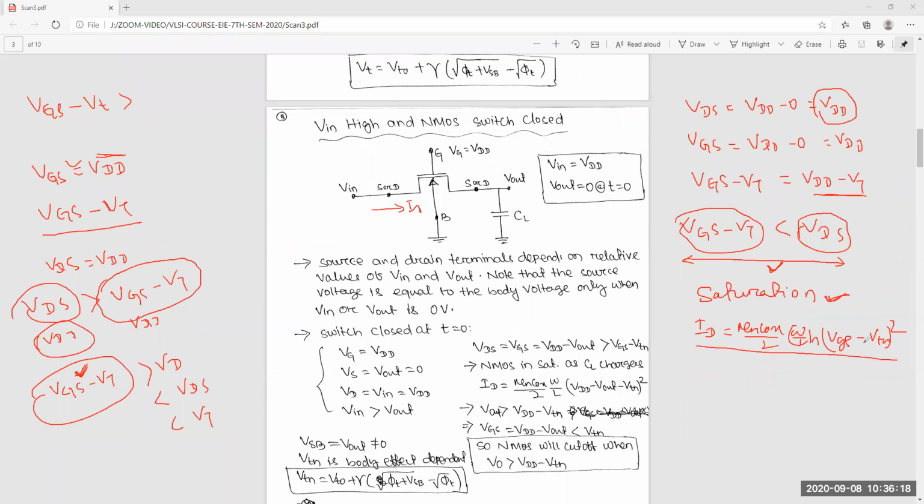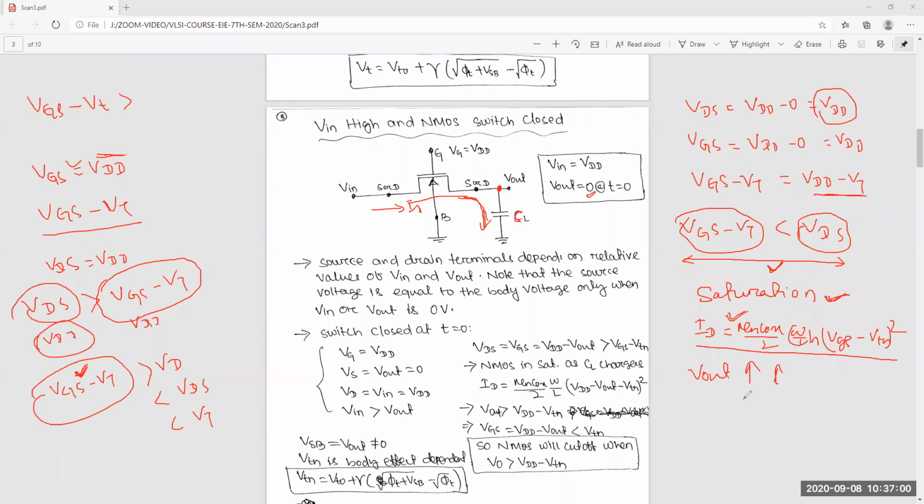Okay. Yes, sir. Understood. So once the transistor is in saturation region, current will flow. So current will go where? It will charge the capacitor. Yes or no? So current is flowing in this direction. It will charge the capacitor. Initially the capacitor was discharged, means 0 voltage was there. So now the capacitor will charge through this current. So once the capacitor charges, this voltage V out will increase.